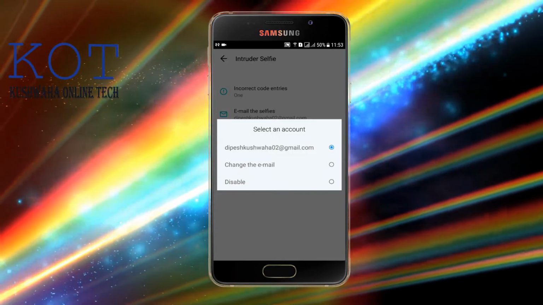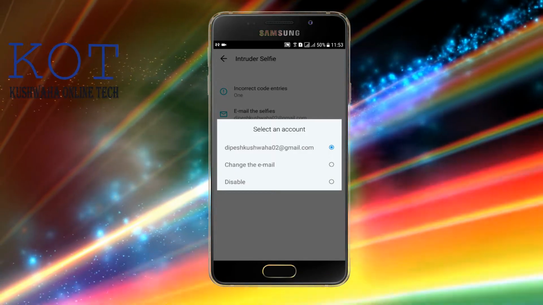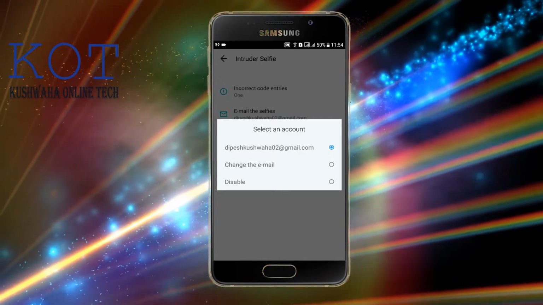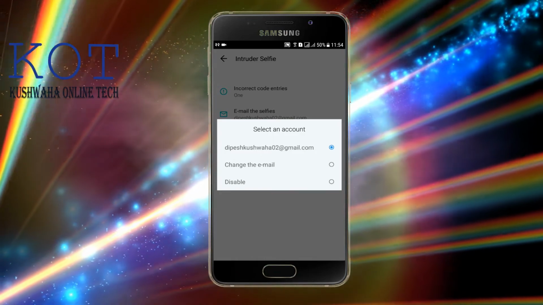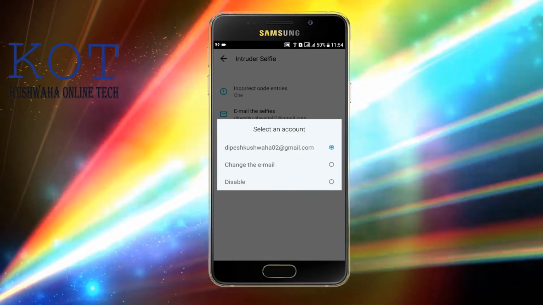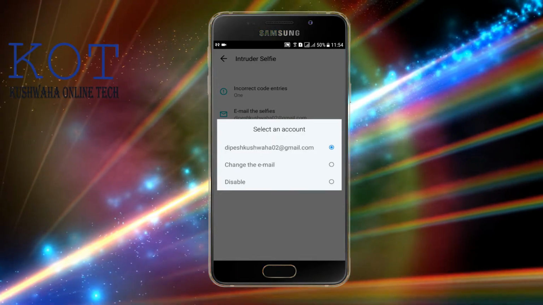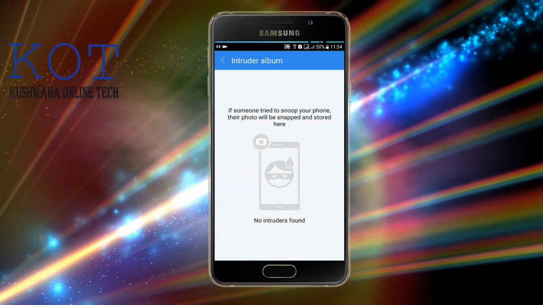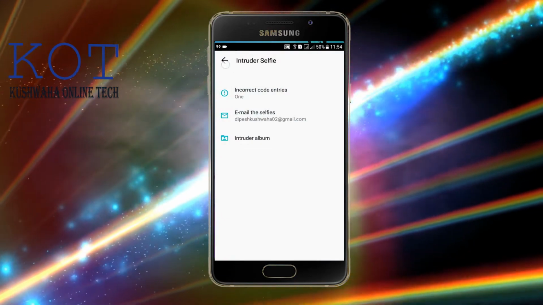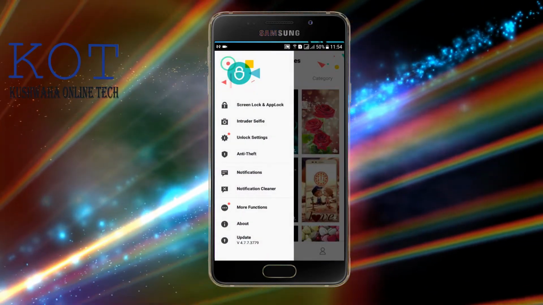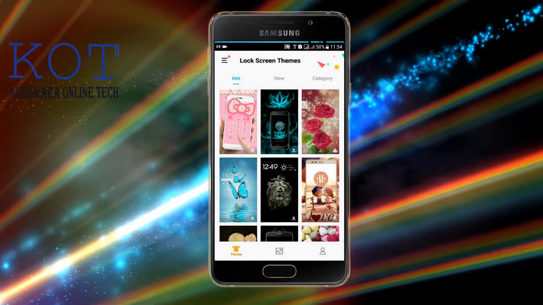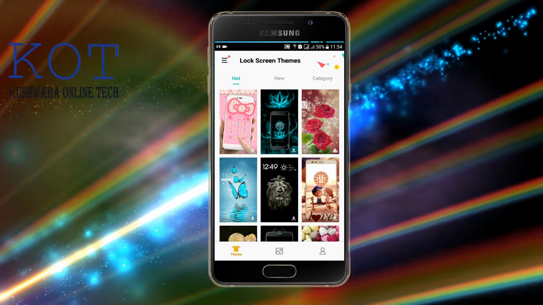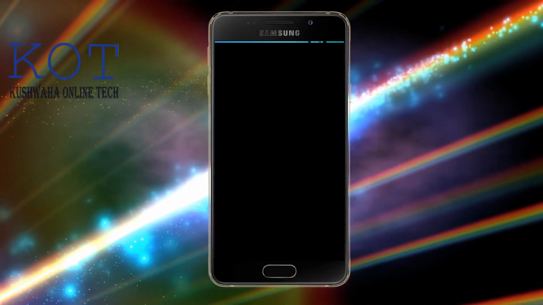So it's very important, because when any person enters the wrong code on your Android phone, it snaps a picture of this person and sends it by email. Okay, in Packs and Tutorial Albums, it's already correct, and going back, now I'm going to lock this application from the Android device, and it is locked.